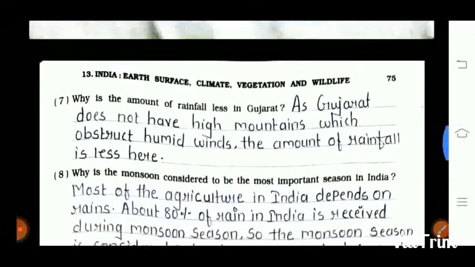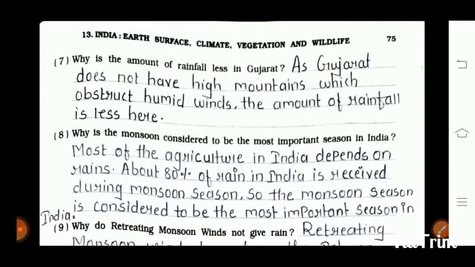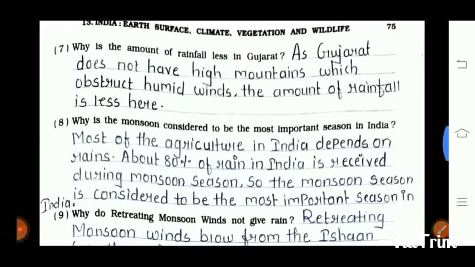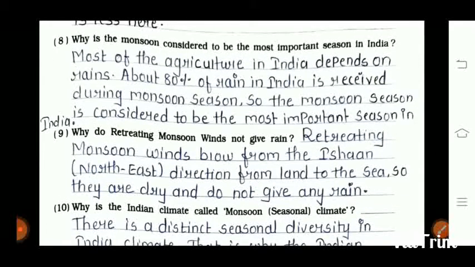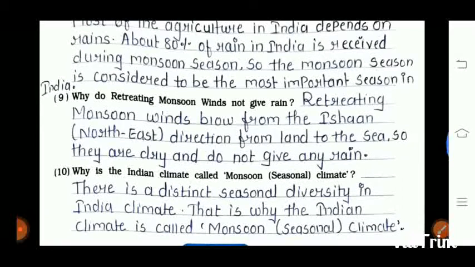The next page 75, seventh question is why is the amount of rainfall less in Gujarat? As Gujarat does not have high mountains which obstruct humid winds, the amount of rainfall is less here. Eighth question is why is the monsoon considered to be the most important season in India? Most of the agriculture in India depends on rains. About 80% of rain in India is received during the monsoon season. So the monsoon season is considered to be the most important season in India.